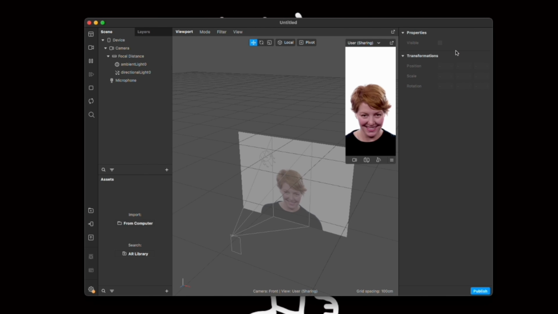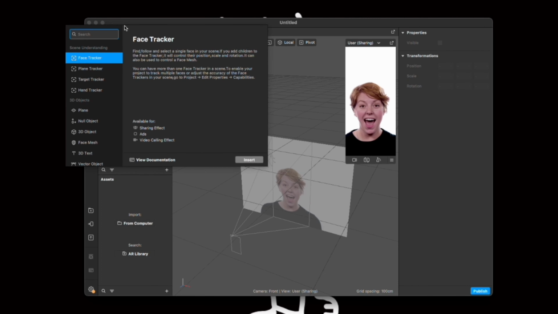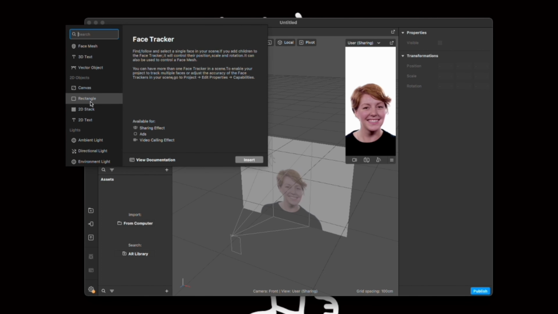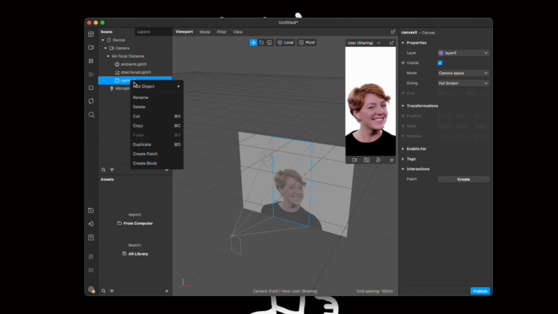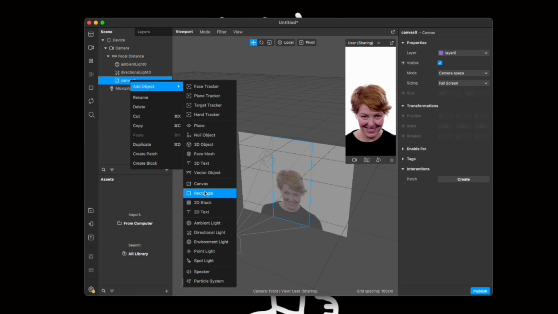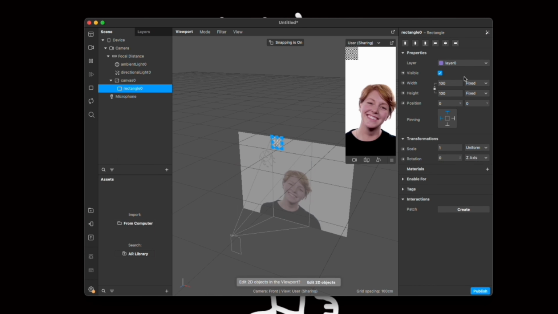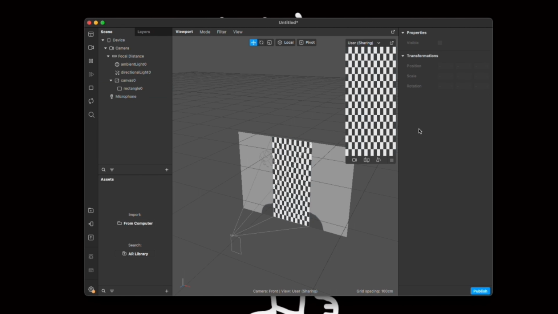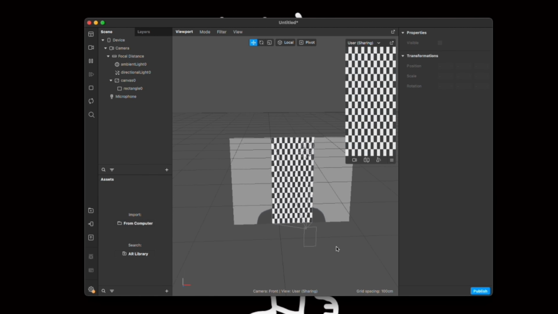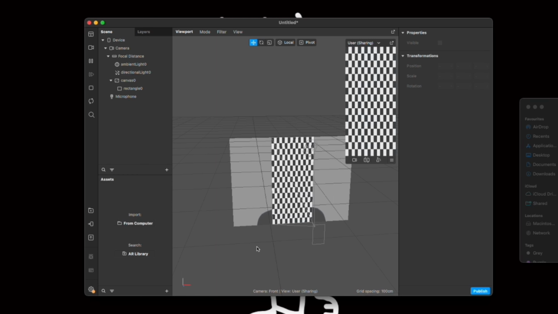So the first thing you want to do is to add a scene. You want to add a canvas layer into your scene, and you want to add an object, which will be a rectangle. That's what we'll be using today. Change the width and height to about 390 for width and 844 for height, so that it fits perfectly on the screen.